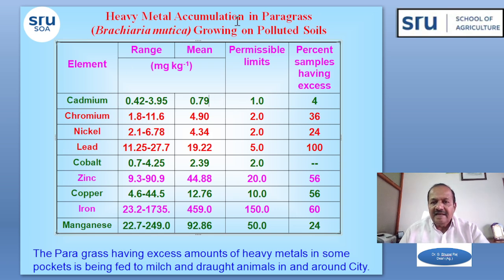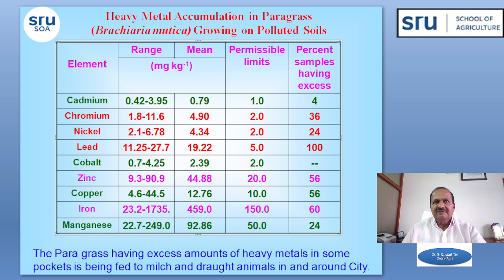This is the accumulation of the heavy metals in the paragrass. Here, all these samples were found to be in excess in lead as compared to its permissible limits, except cobalt. 4 to 60% of samples showed excess amounts of different heavy metals and micronutrients.